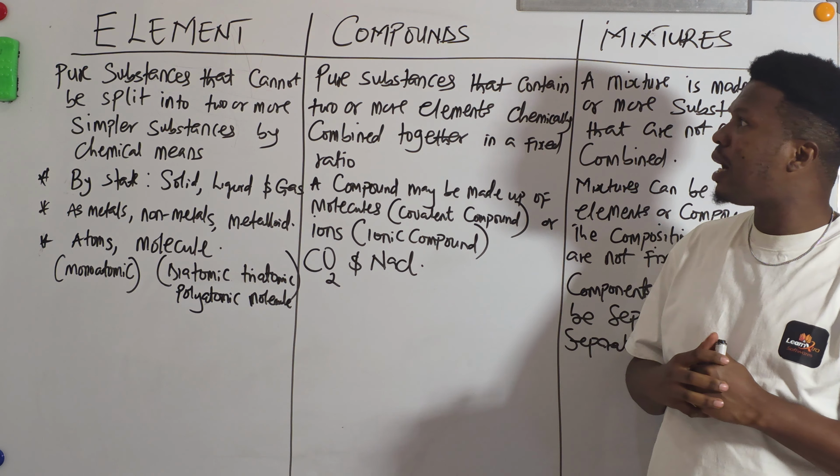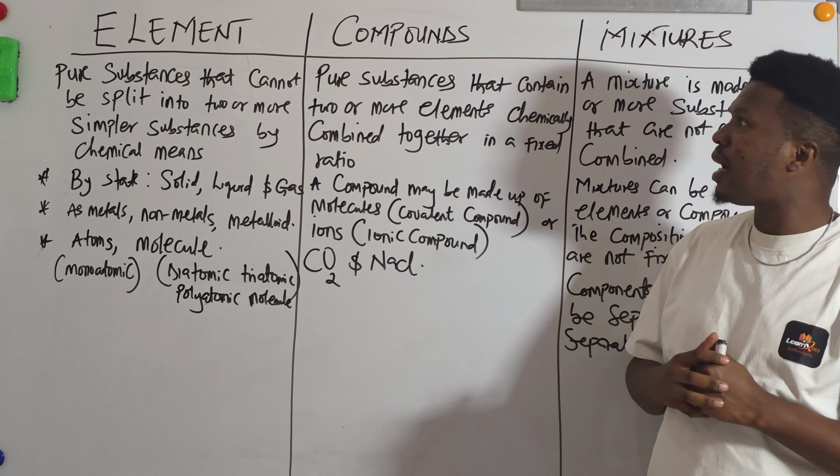Why do we say this is a compound? Because the elements that come together are chemically combined. You can't separate them by any physical means or technique. The ratio is 1:1:3. This particular ratio gives you an exact compound, calcium carbonate, or limestone, right? It's your limestone.